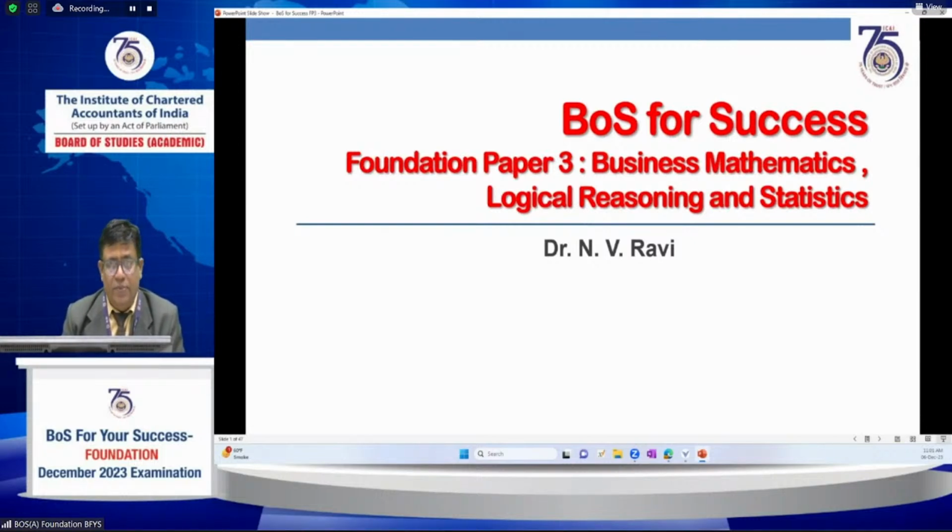Section A, Business Mathematics, carries 40 marks. Section B, Logical Reasoning, carries 20 marks, and Statistics carries 40 marks. Total 100 marks, which you have to complete in 2 hours. This 100 marks paper is completely MCQ, multiple choice questions, and all questions carry 1 mark each.